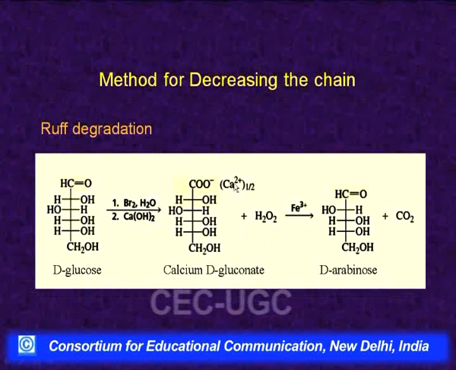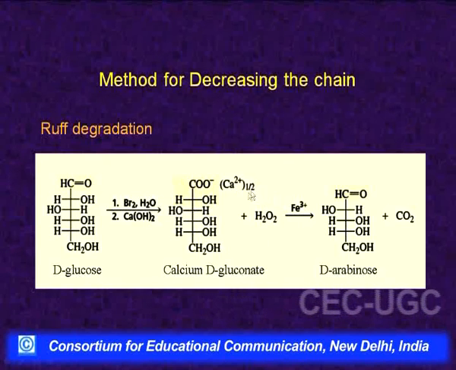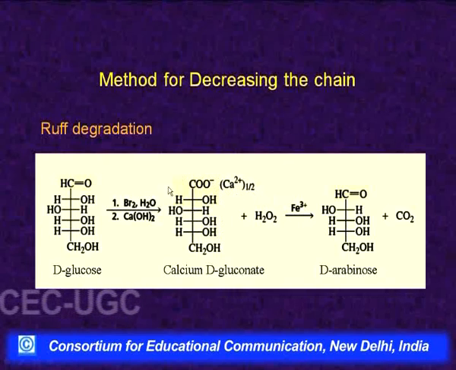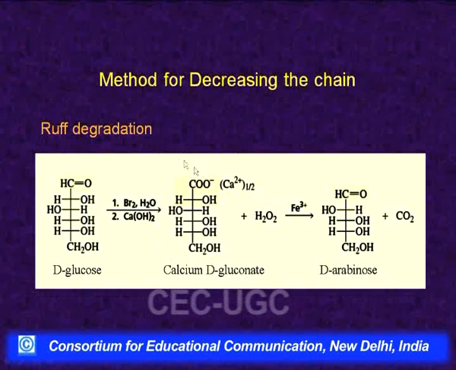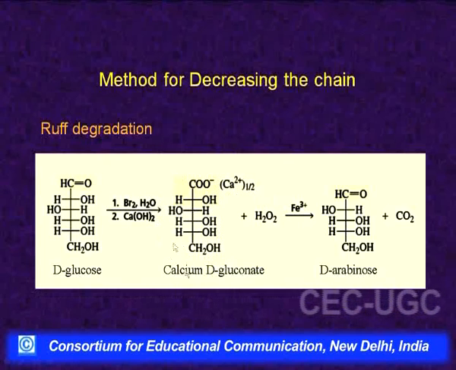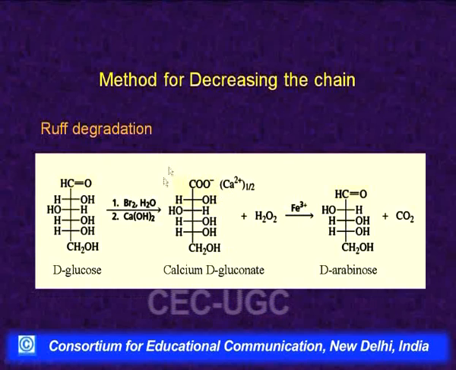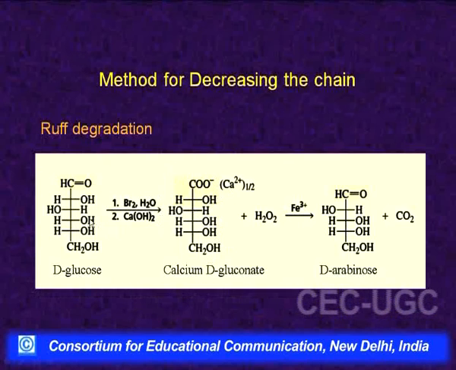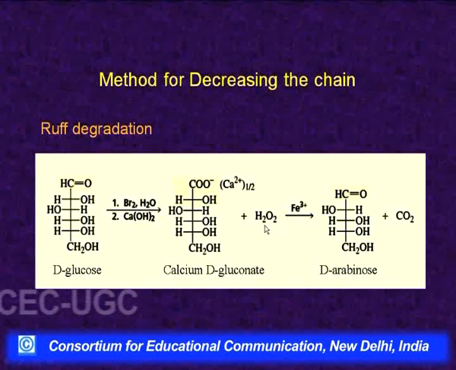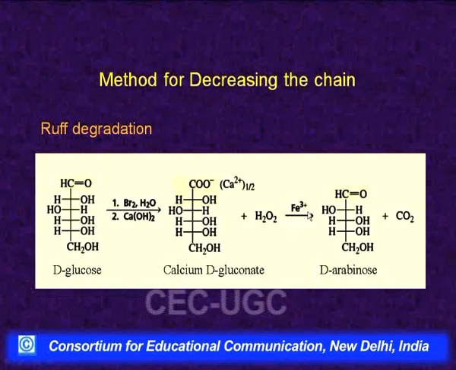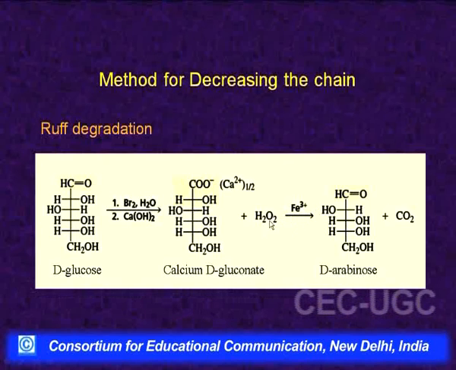Calcium has 2 valencies, so here it is Ca 2+ and a half is written because one calcium ion will form the salt with 2 of these gluconic acid molecules. So, we call this molecule calcium D-gluconate also. And these calcium salts of this monocarboxylic acid from aldose are oxidized with this reagent, which is hydrogen peroxide in the presence of ferric ions, and this oxidizing reagent is also named Fenton's reagent.